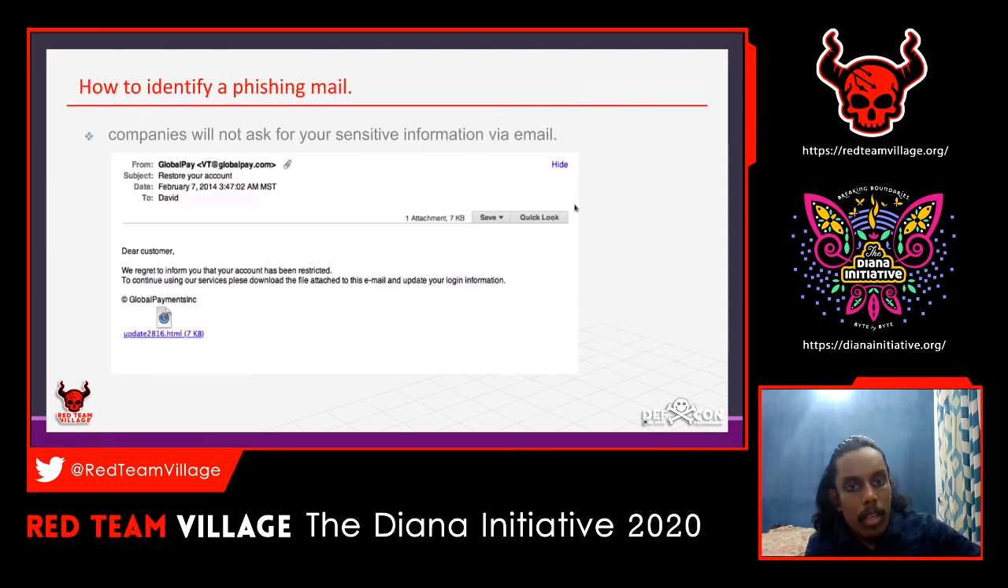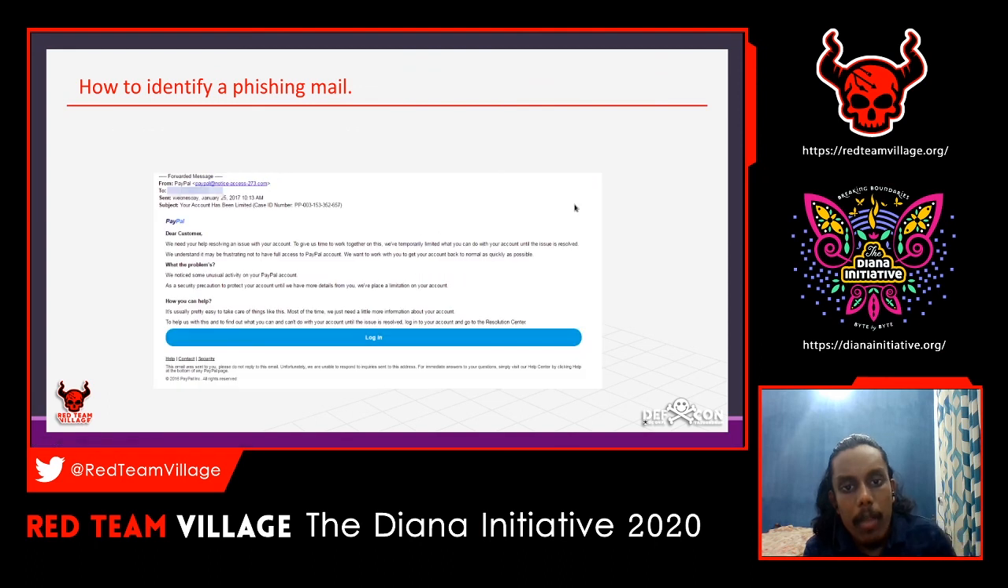Again, moving to the next part: how you can identify a phishing email. Most of the time companies will not ask for your sensitive information via email, like account details or login information. So this is the next thing you have to check.